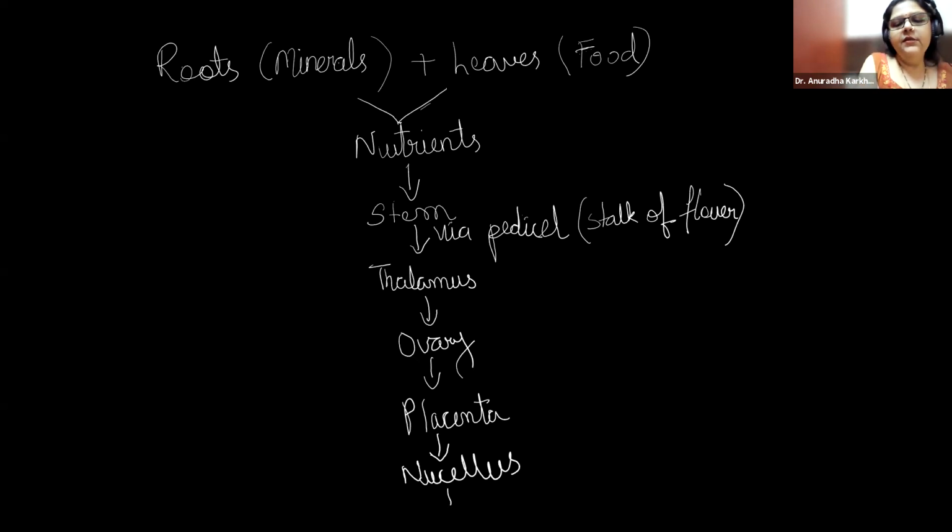From the nucellus, it's going to reach the antipodal. So it will provide nourishment to all three antipodal cells. And from the antipodals, finally, it is going to reach where? It's not detecting here, so I'll put it over here. From the antipodals,